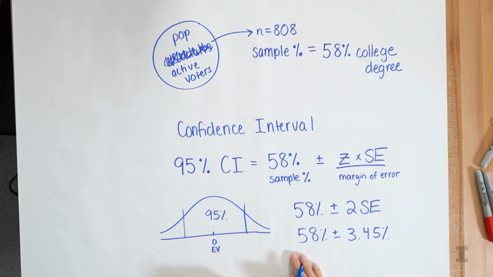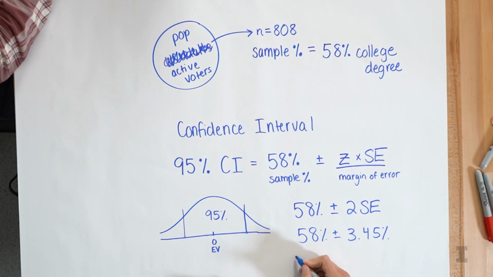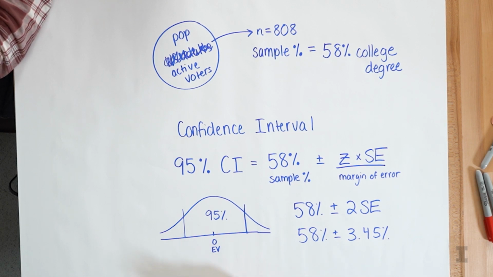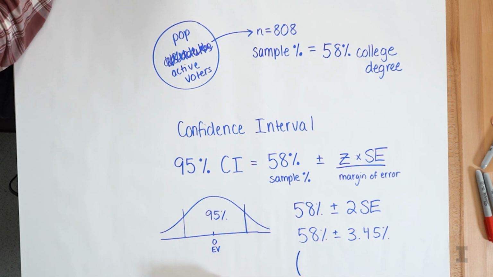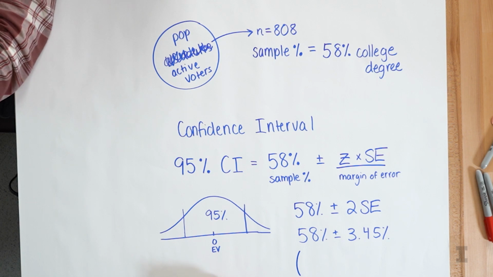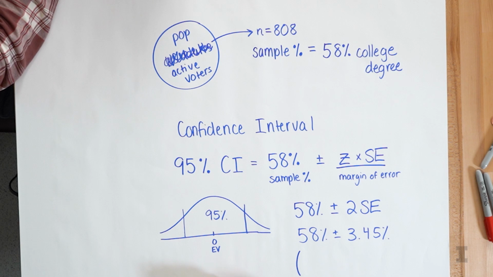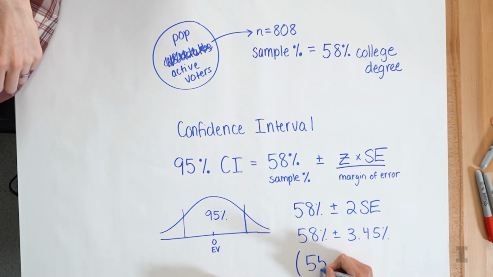3.45%. So my confidence interval is going to be 58 minus that, which is what? 58 minus 3.45, I can pull up Python as a calculator. Awesome. So that I can say 58% minus 3.45 is 54.55.